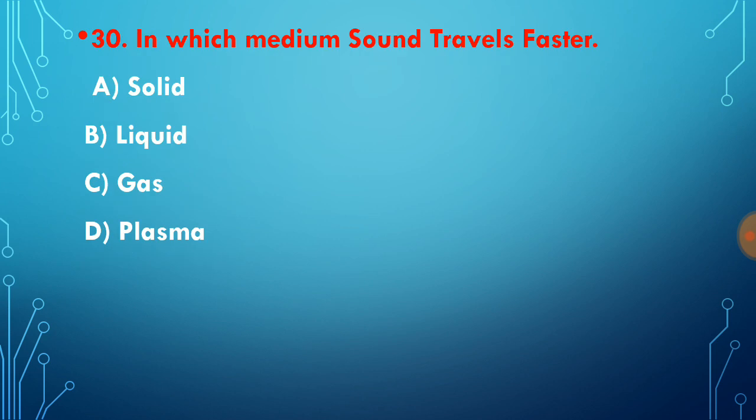Question number 30. In which medium does sound travel faster? Sound always travels faster in solid medium. So option A is the correct answer. Sometimes they will give iron metal for solid, water for liquid, and hydrogen for gas. In this way they can give different options, but our correct option is always the solid. Whichever substance is solid, in that substance sound travels faster.